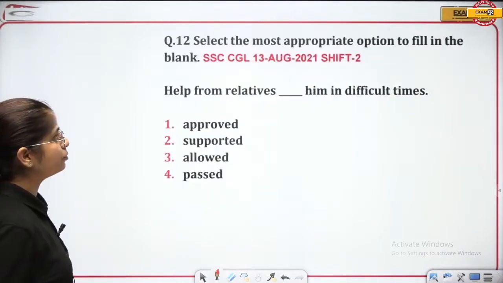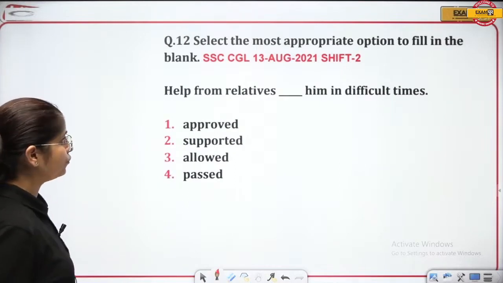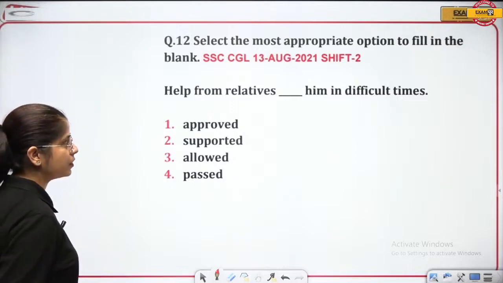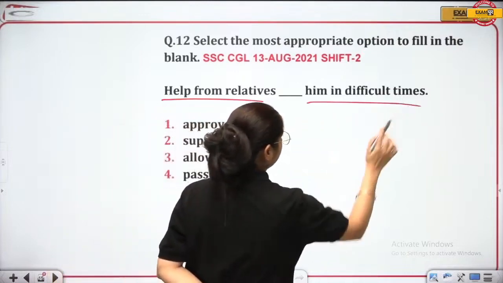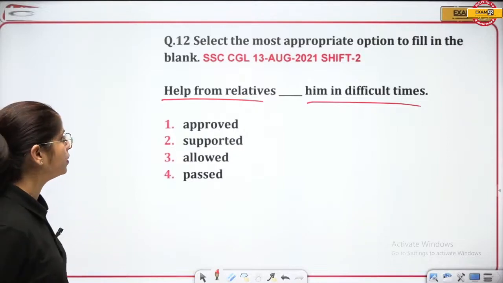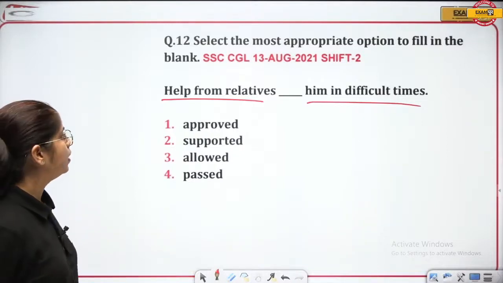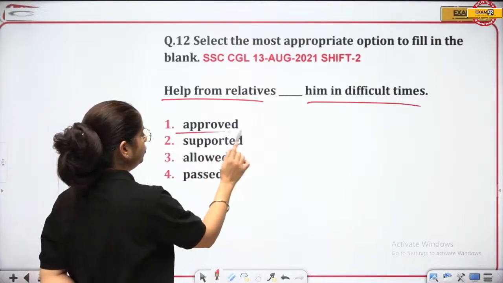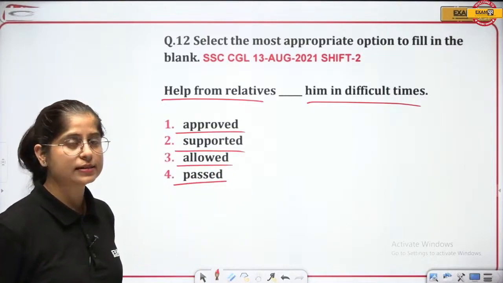Filler. Select the most appropriate option to fill in the blank. SSC CGL again, 13th August 2021, shift 2 paper. Help from relatives dash him in difficult times. Relatives helped him, and that did something to him in difficult times. That is the context. Understanding the context is really very important. Approved, supported, allowed, and passed. What will be the answer? Help from relatives dash him in difficult times.